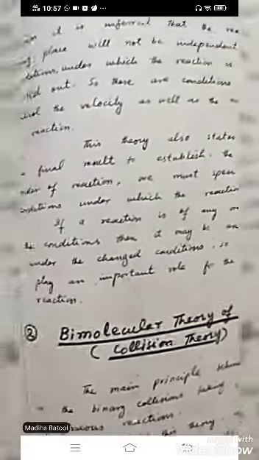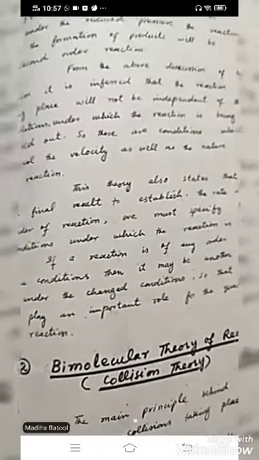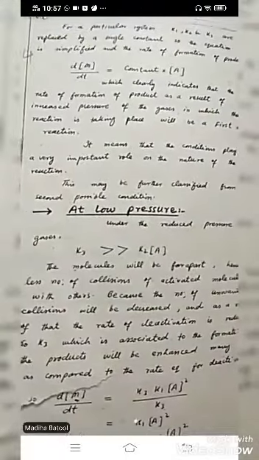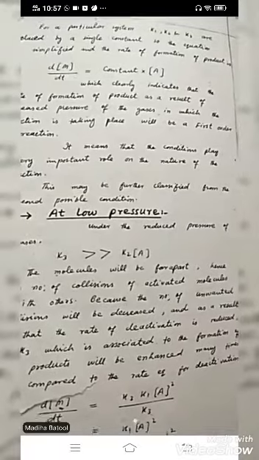Okay, students. This was your first order unimolecular theory, and the question is: students, what is the difference between low pressure and high pressure in the Lindemann mechanism unimolecular theory? Give the answer and reply to this.